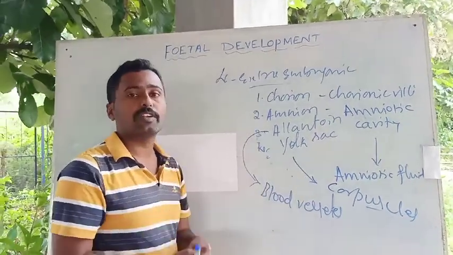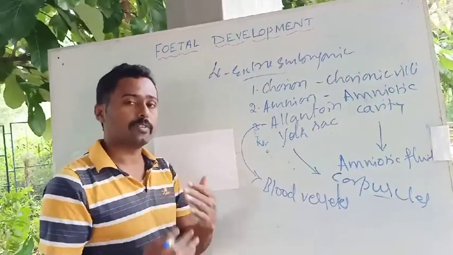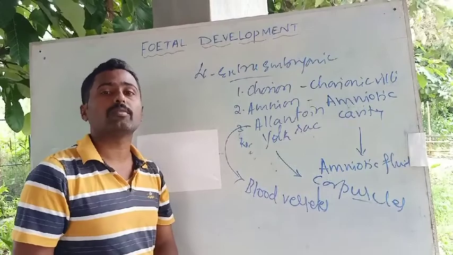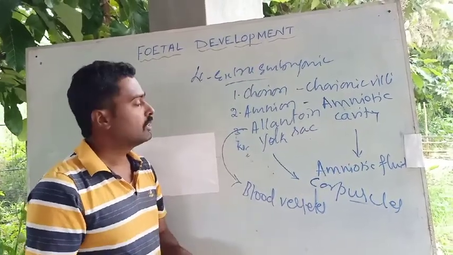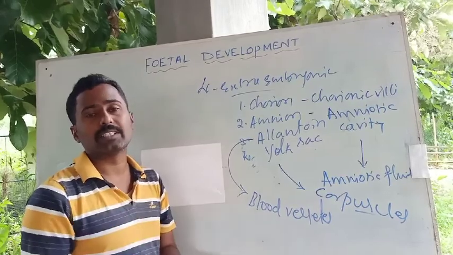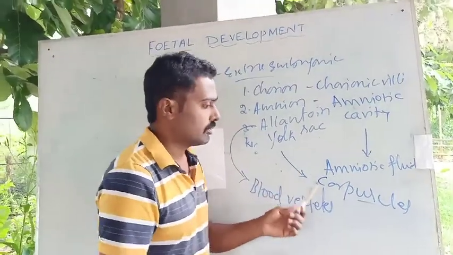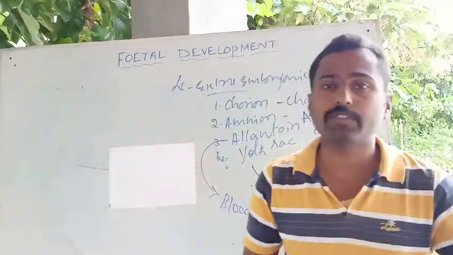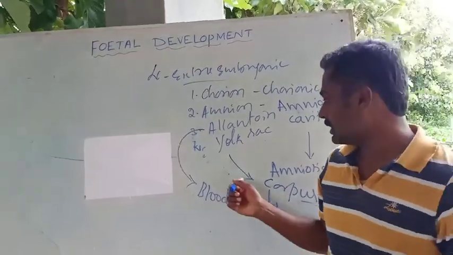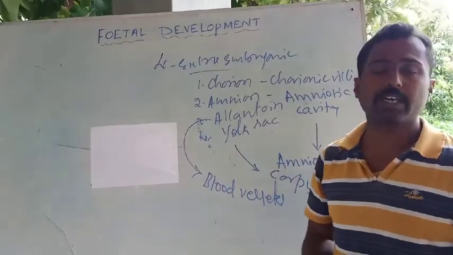Once the liver of the fetus develops and is able to function, the yolk sac gradually degrades or degenerates. Until that, the yolk sac is believed to secrete the corpuscles, meaning the blood cells.